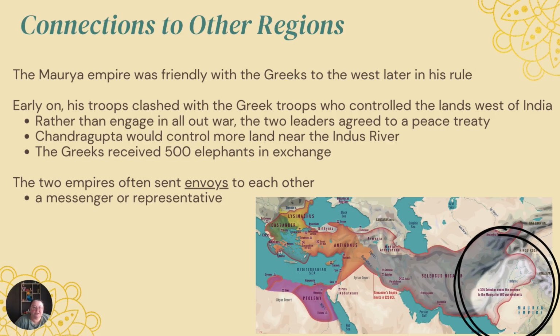Connections to other regions. The Maurya Empire was friendly with the Greeks to the west later in his rule. But early on, his troops clashed with the Greek troops, who controlled lands west of India. Rather than engage in an all-out war, the two leaders agreed on a peace treaty. Chandragupta would control more land near the Indus River, and the Greeks would receive 500 elephants in exchange. The two empires often sent envoys to each other. An envoy is a messenger or representative.